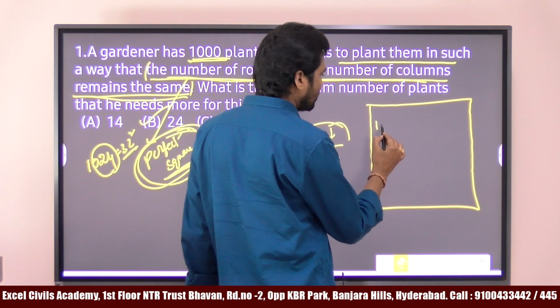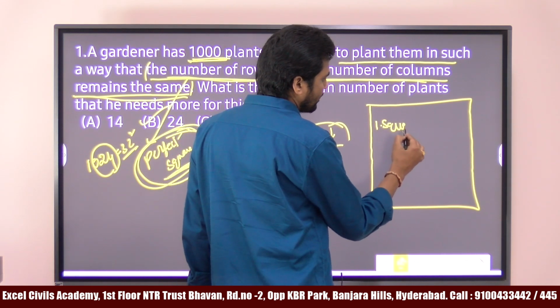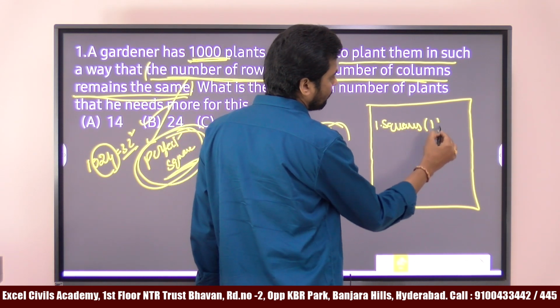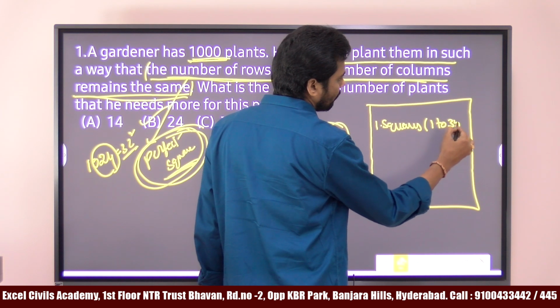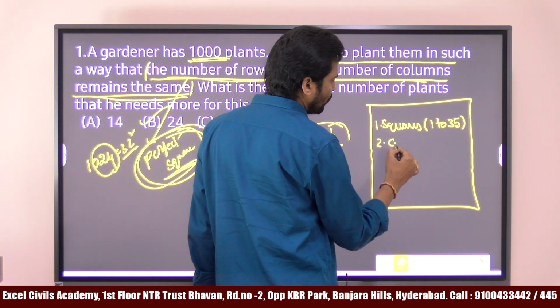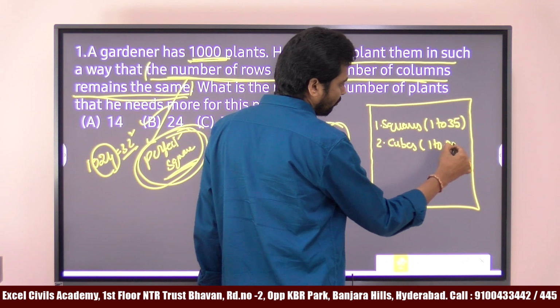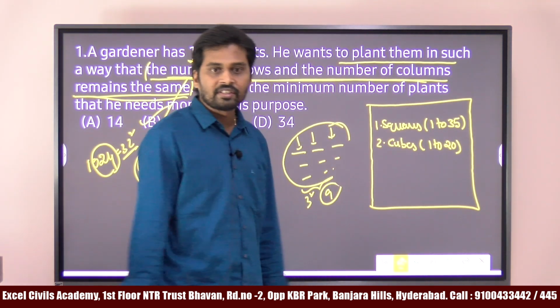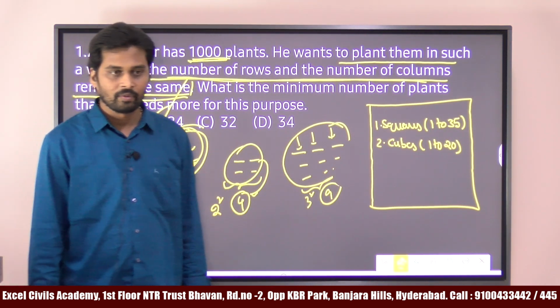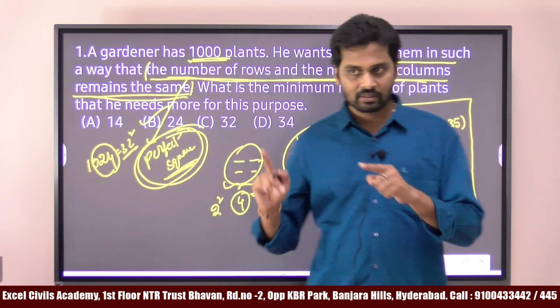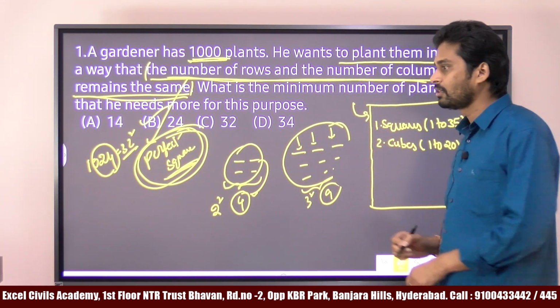First we have to learn by heart the squares from 1 to 35 and cubes, minimum 1 to 20 cubes. This is your first step in CSAT preparation.